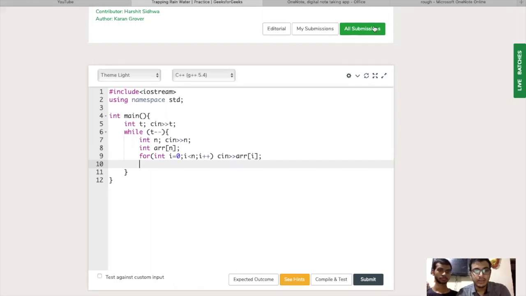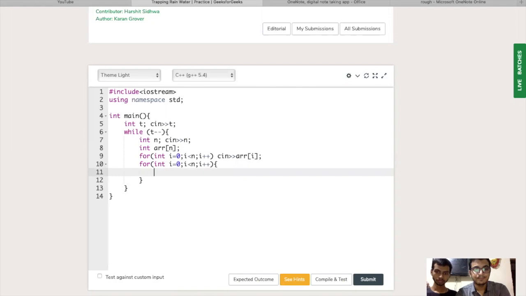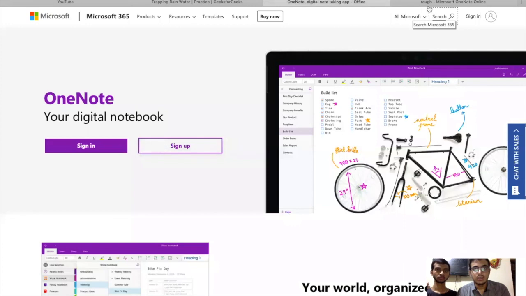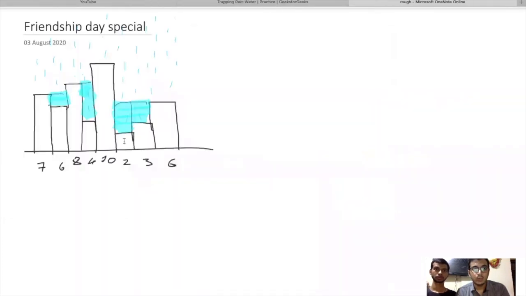So now we'll iterate through the array using this loop. This loop will iterate our whole input array, from index i equals 0 to i less than n. And for every index, we have to check whether there is any left or right support.